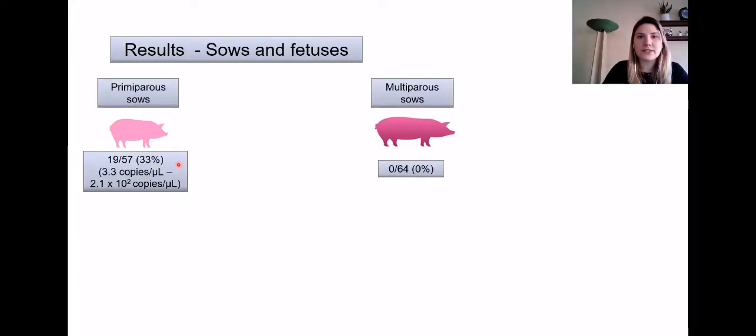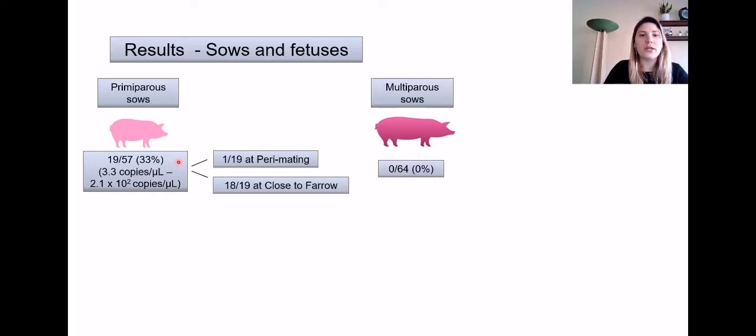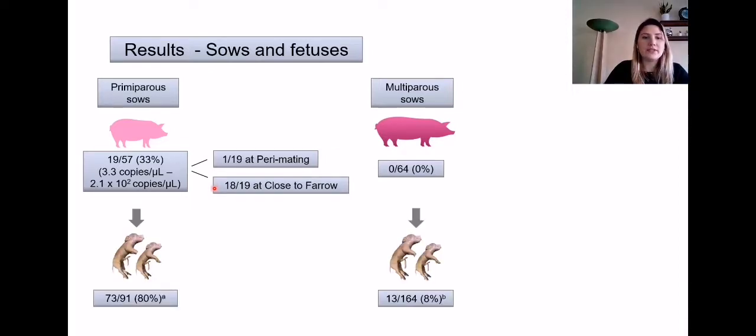19 out of the 57 sera from primiparous sows were positive, while all sera from multiparous sows were negative. From the 19 positive sows, 1 was positive at perimating sampling, while the other 18 were positive at farrowing sampling. The percentage of positive fetuses from primiparous sows, which was 80%, was significantly higher than the ones from multiparous sows, which was 8%.